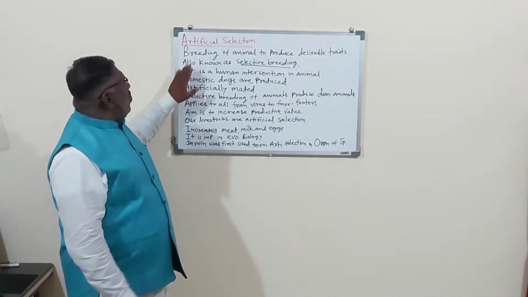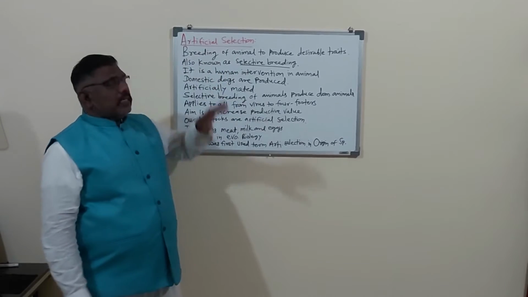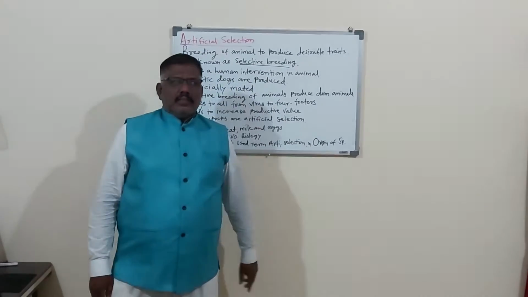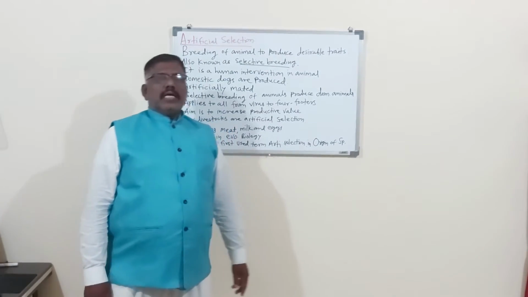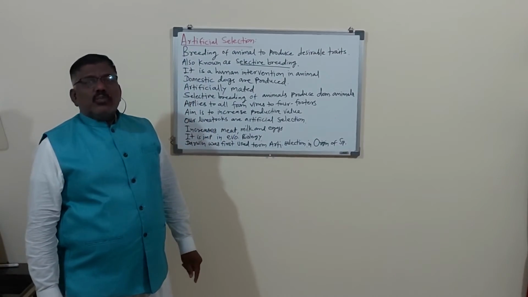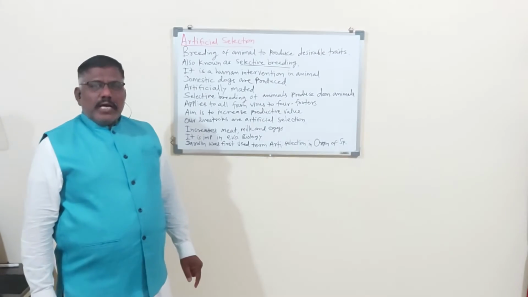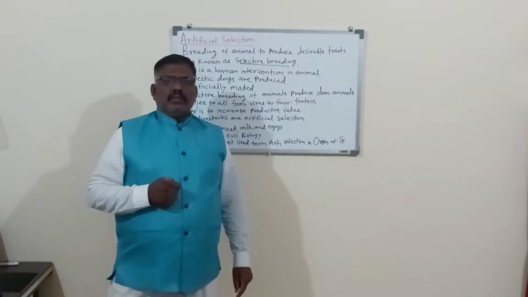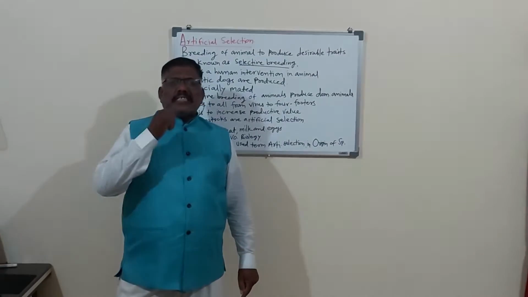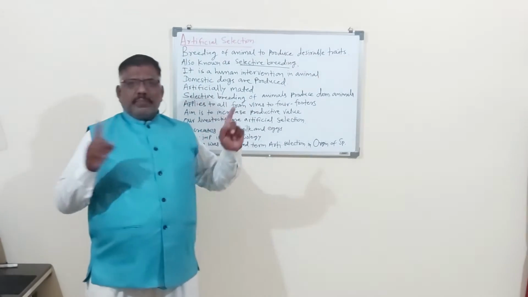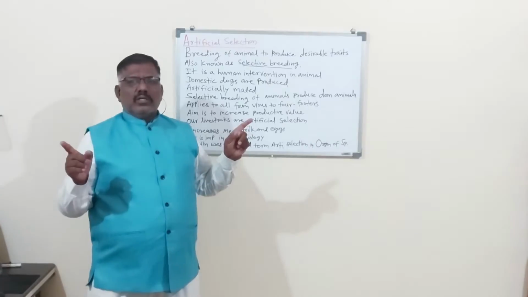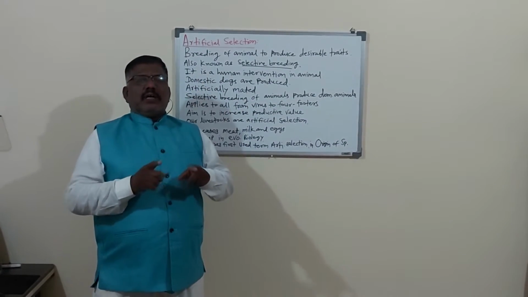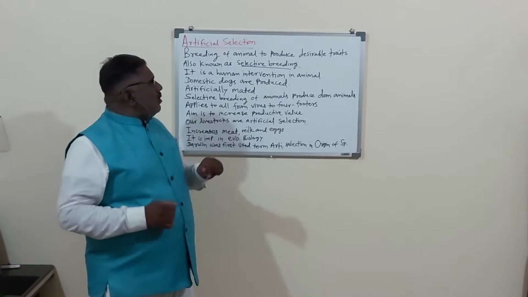Remember, this artificial selection is also known as selective breeding, because we are selecting the pure breed from pure generations. Two different pure generations with desirable characters are inbred or crossed.